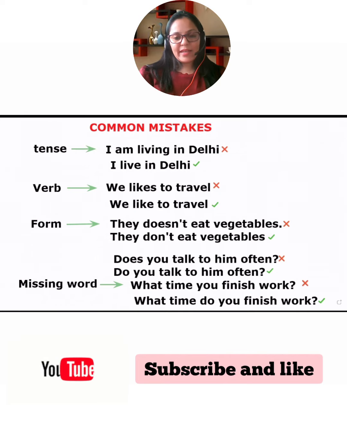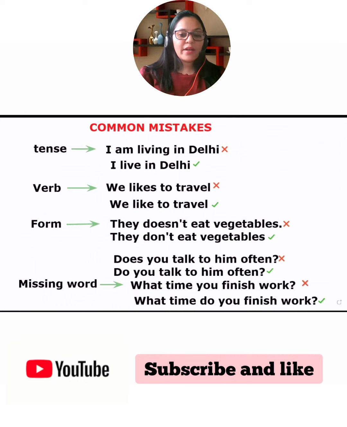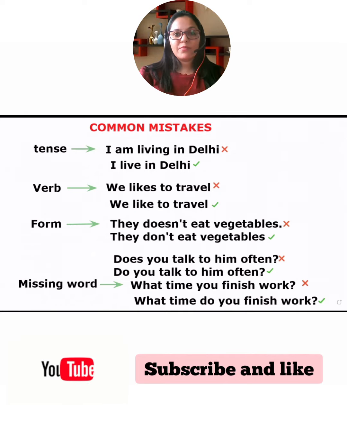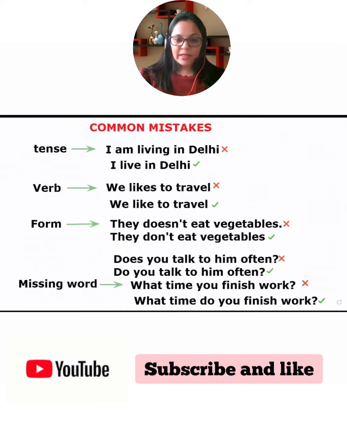I live in Delhi because this is a permanent thing. I'm not changing Delhi. I'm not going from one place to another place. If daily I'm changing the place, then I will say I am living in Delhi. That means I'm living in Delhi now, but after some time I will leave that place. I will no more be in Delhi, right? So this is a permanent thing. That is why we will say I live in Delhi.